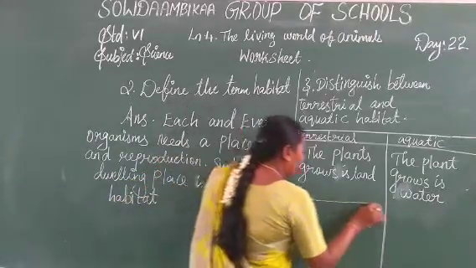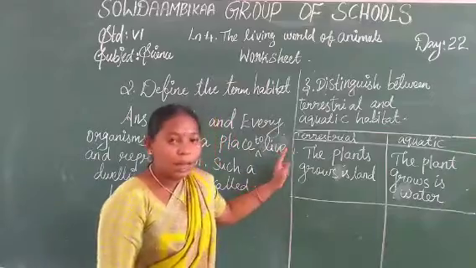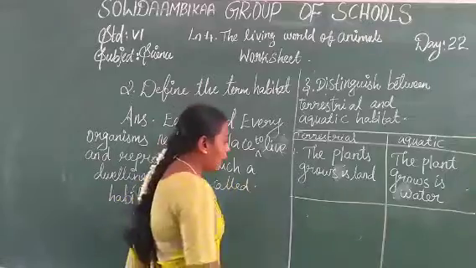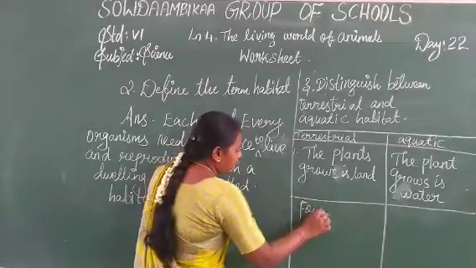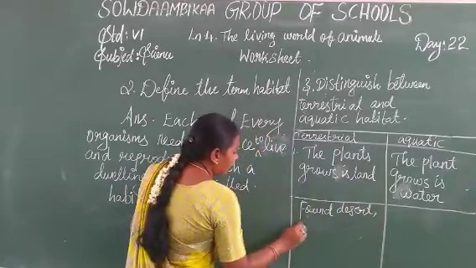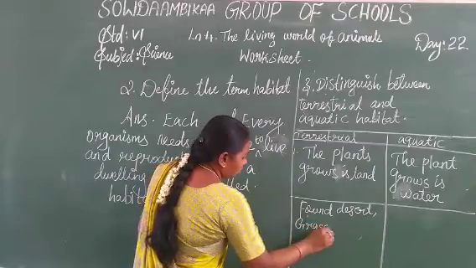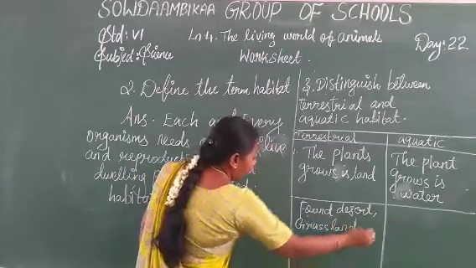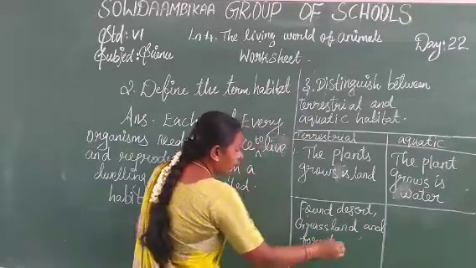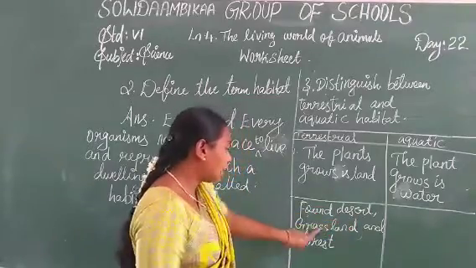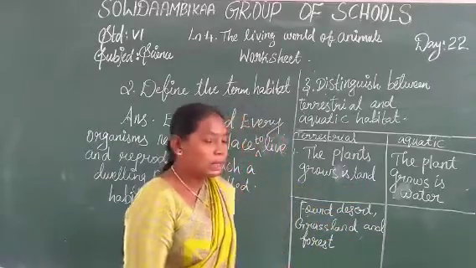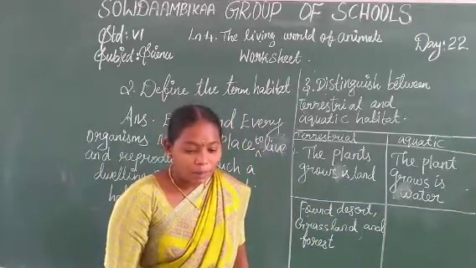So see the second point. Terrestrial habitat second point: found in desert, grassland, forest. F-O-R-E-S-T, forest. The second one, aquatic habitat is freshwater and marine water.